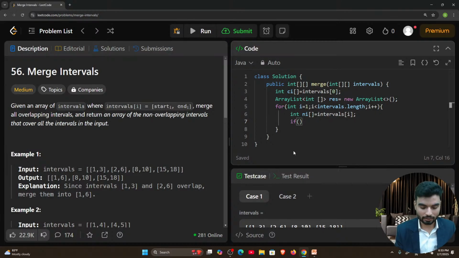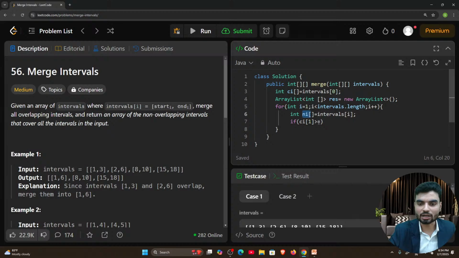Okay, so now here I'll compare the values. How will I compare the values? First, I need the current interval, which is ci, which means this one, 1,3, the current interval. So write current interval, ci, yes or no? And if the value available at the one index is greater than or equal to the value which is coming, this is coming in the new interval. It's coming in the new interval.